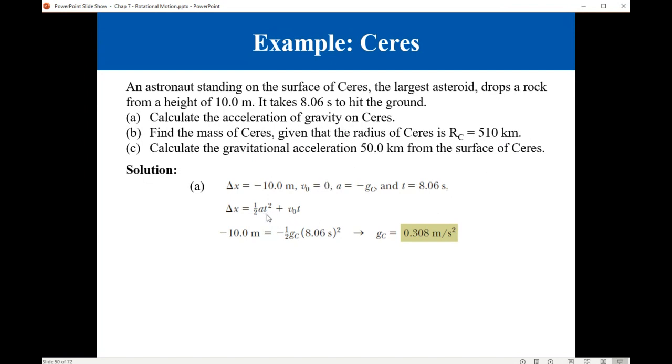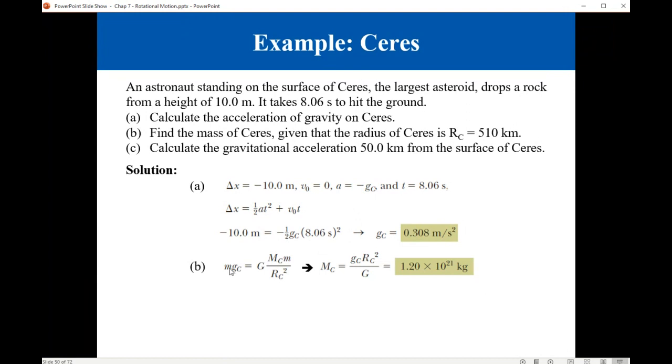We end up with just half a t squared. So minus 10 equals minus half gc t squared. We have one unknown, gc, the gravitational acceleration for the asteroid. We solve for it. It is 0.308 meters per second squared.